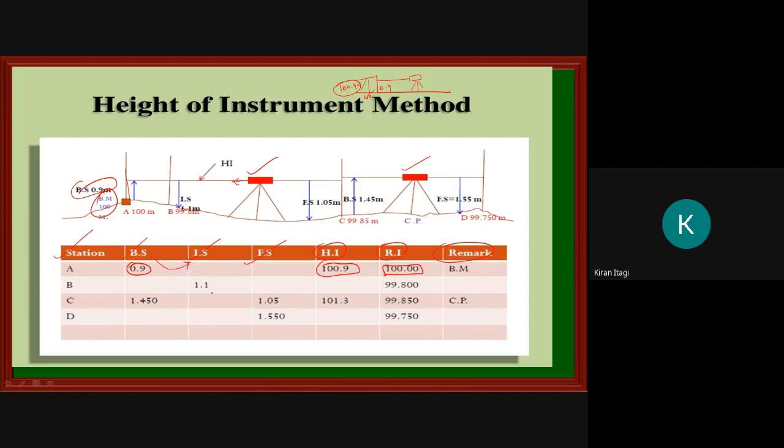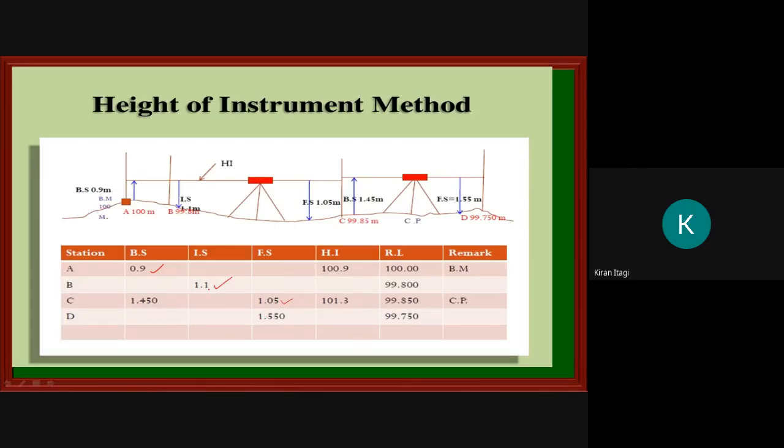After back side we have intermediate side. Then I will go for the intermediate side. How much reading have I got? 1.11. Then after intermediate side, we have foresight. Just remember, after back side we have intermediate side, after intermediate side we have foresight, and again after foresight we have back side. The chain repeats. So we have taken the back side, intermediate side, and foresight.